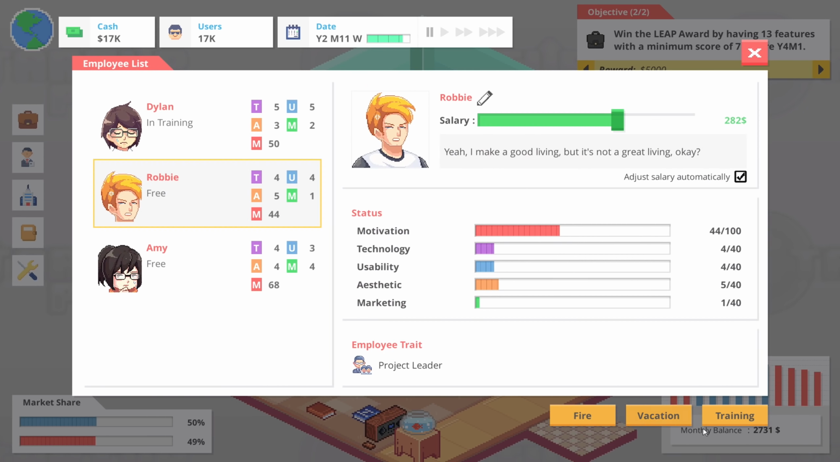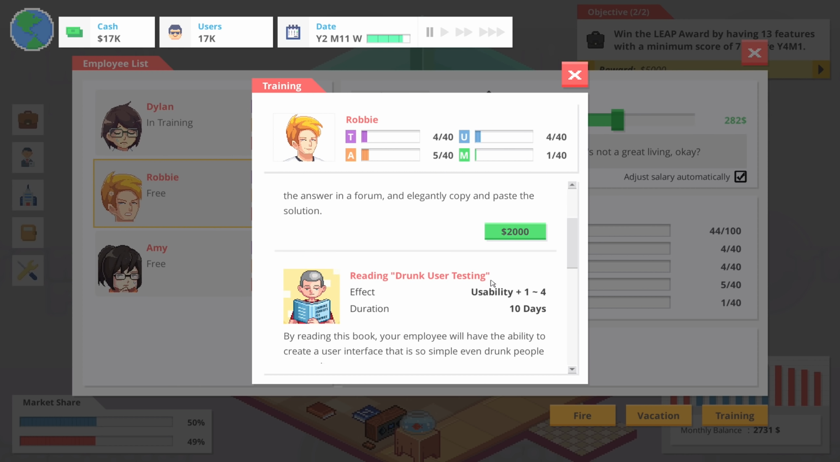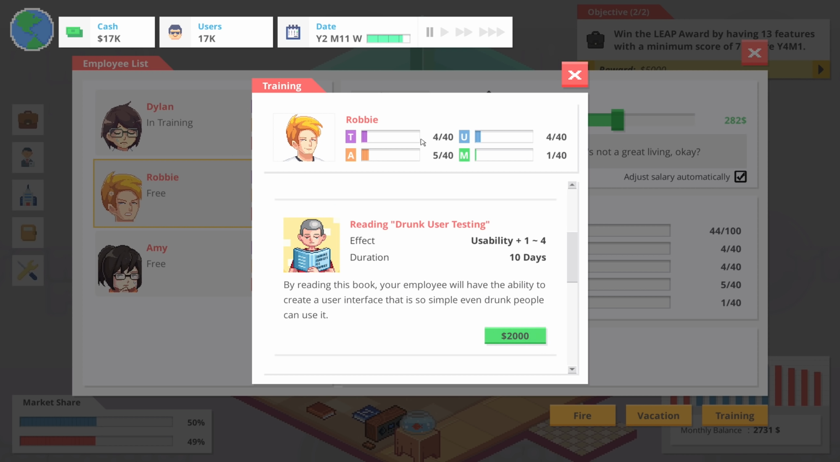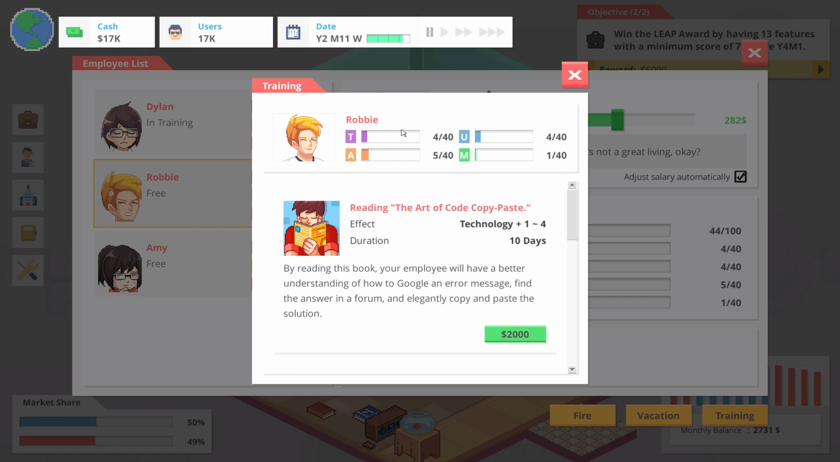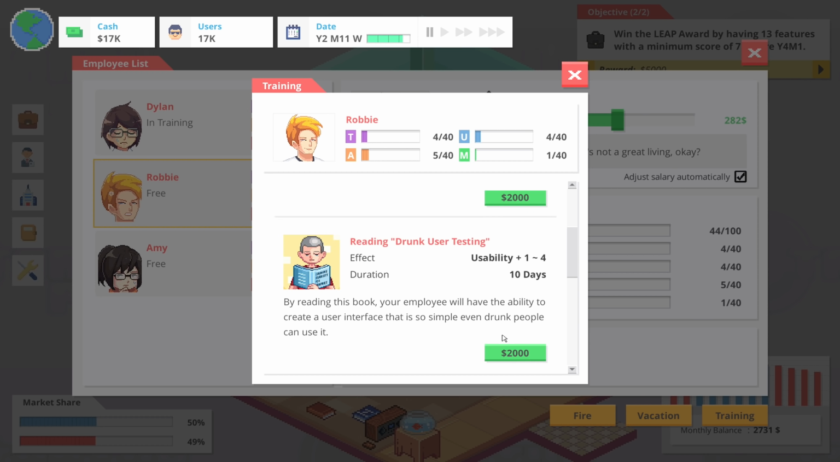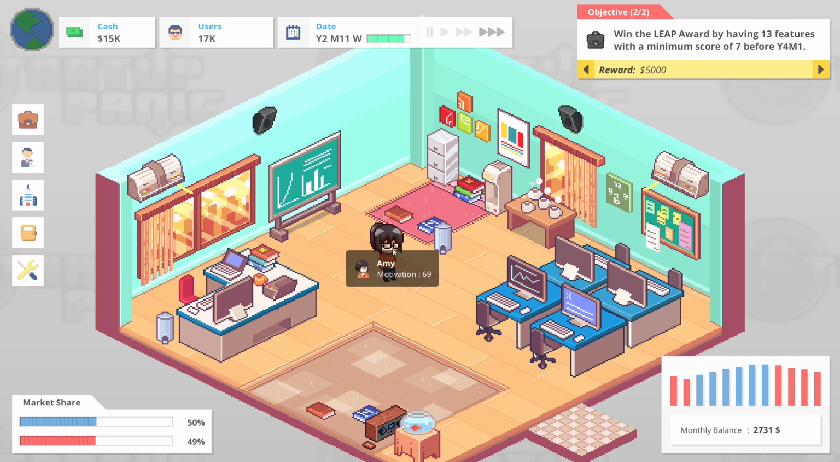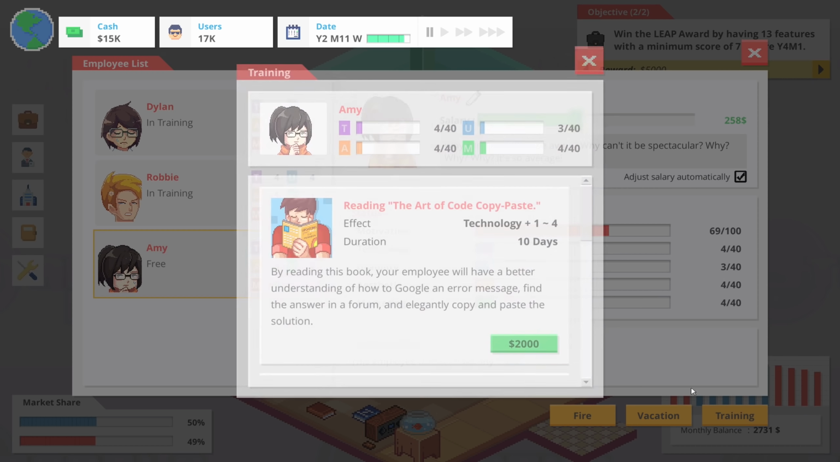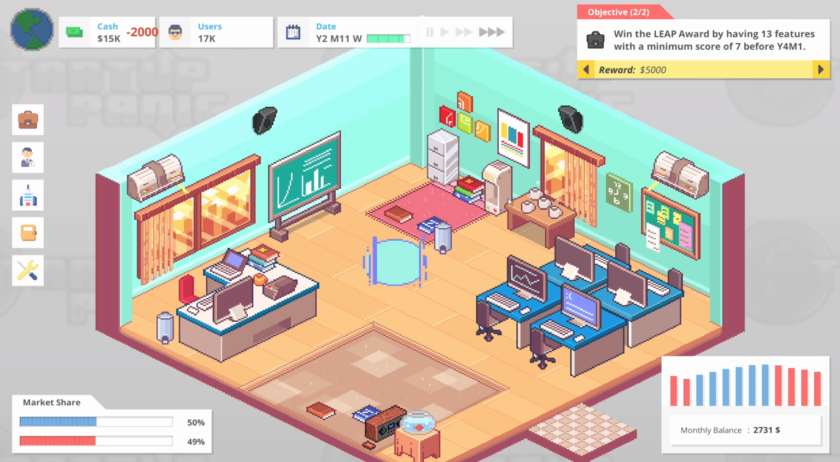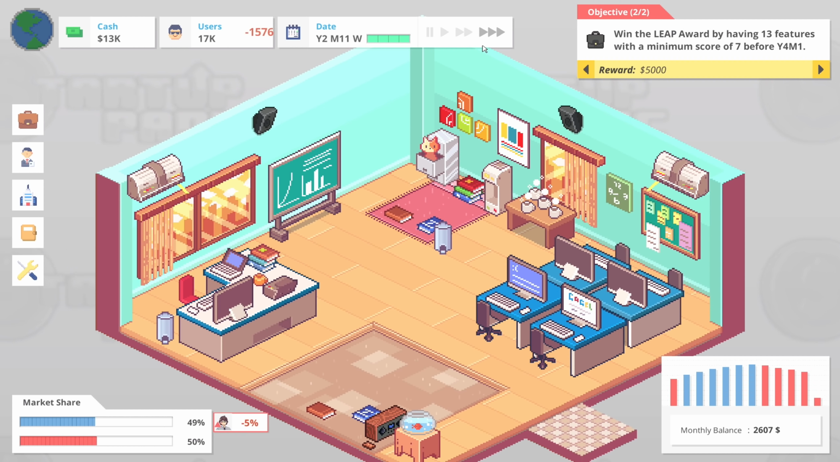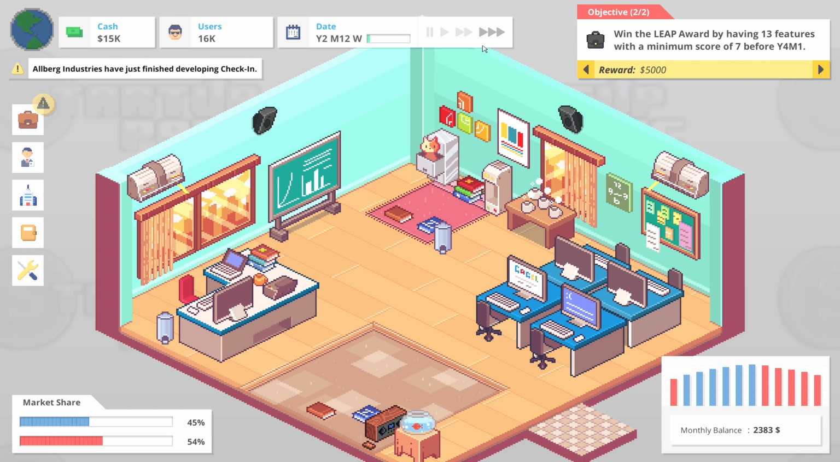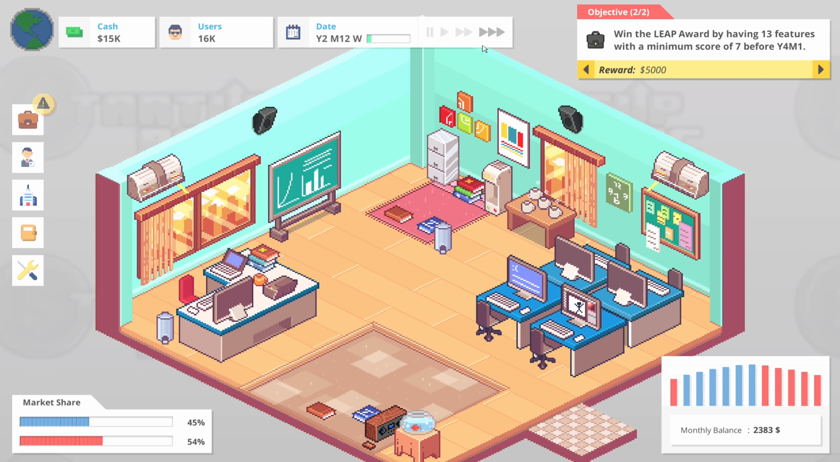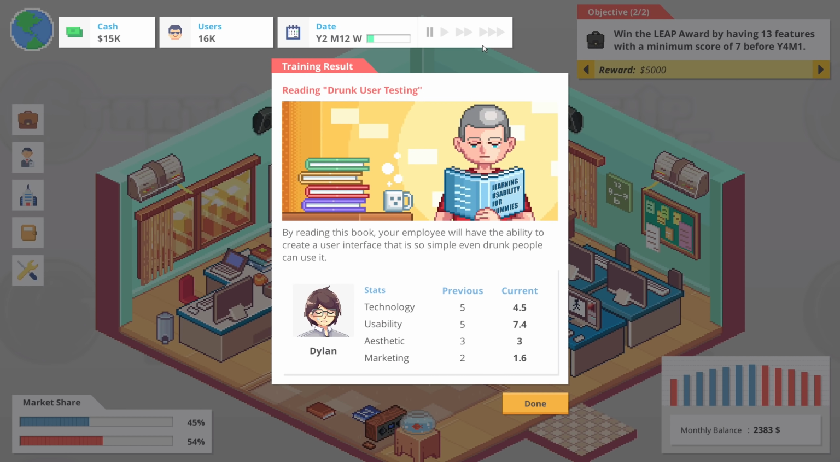Robbie, we're going to train you in... I mean, what do you really need? Marketing. I mean, you're 4 on everything. Let's just train you in usability as well. And then Amy, automatically adjust your salary for 1. And I think we'll train you in usability too. Just across the board. We'll try and make everything as user friendly as it possibly can. The aesthetics might end up being a little bit crap, but I think we'll be okay.